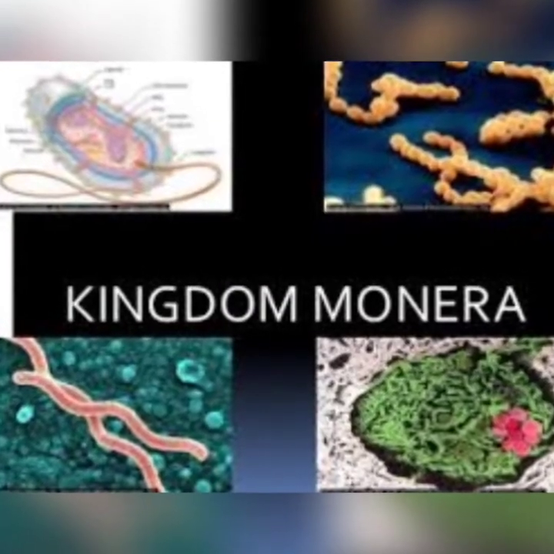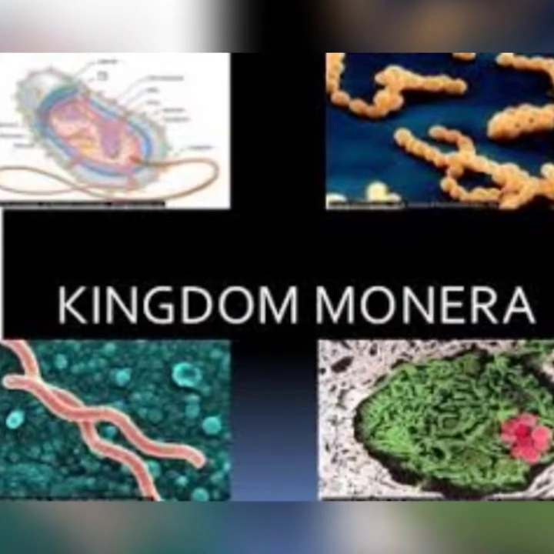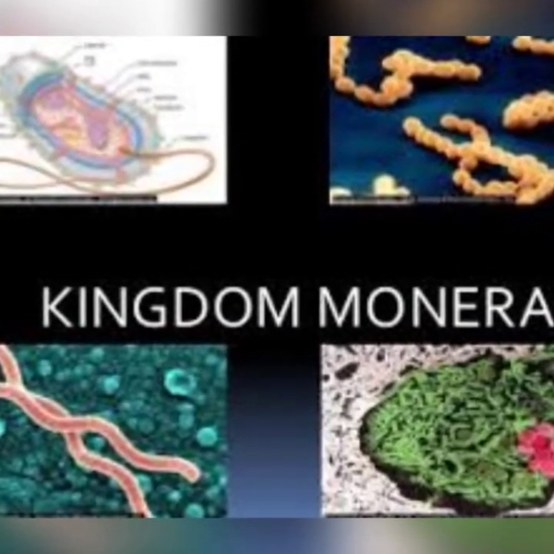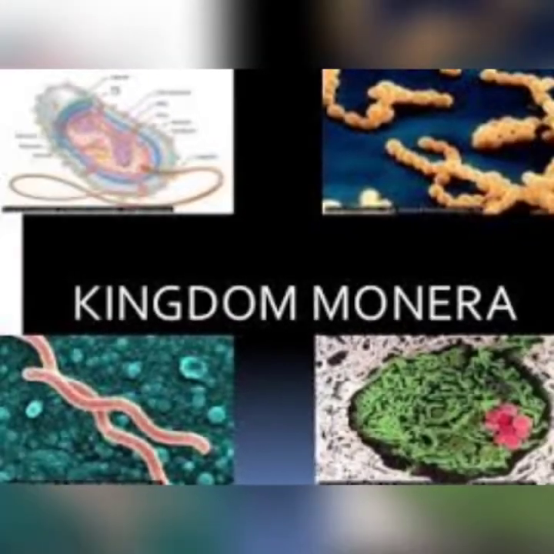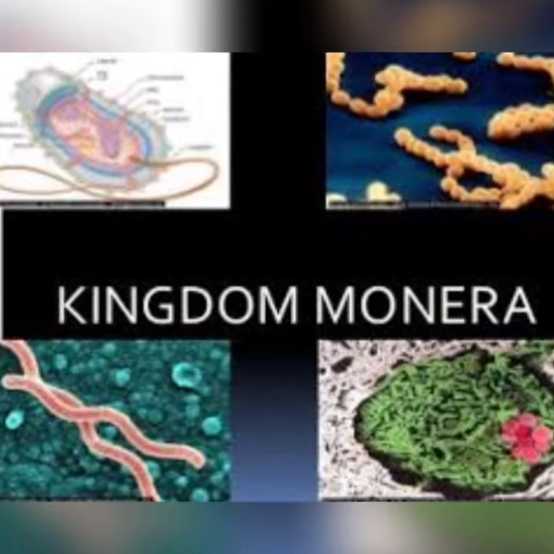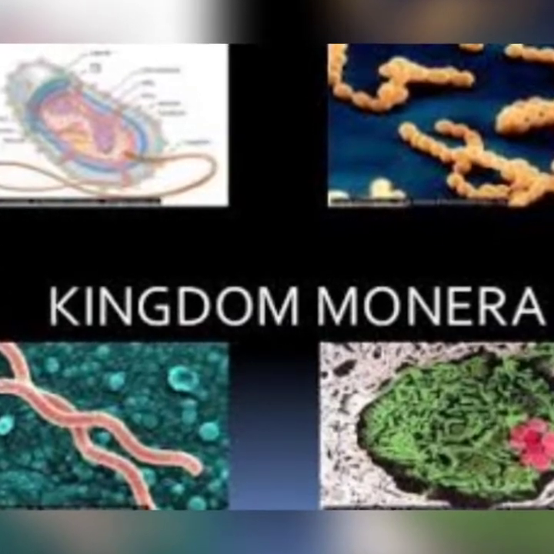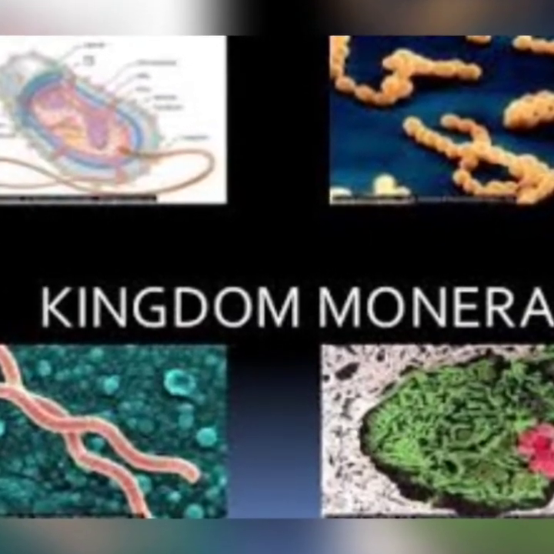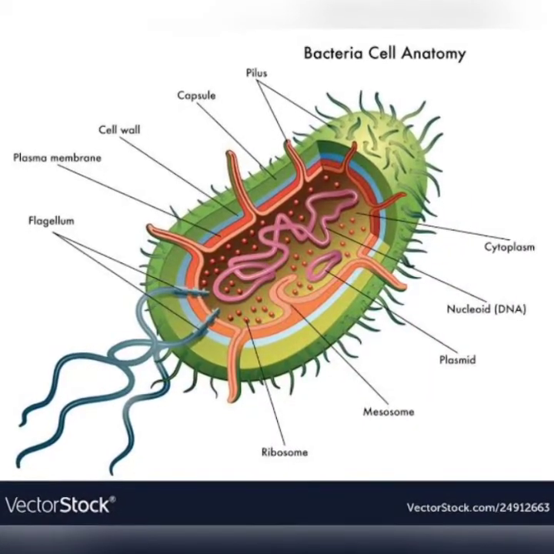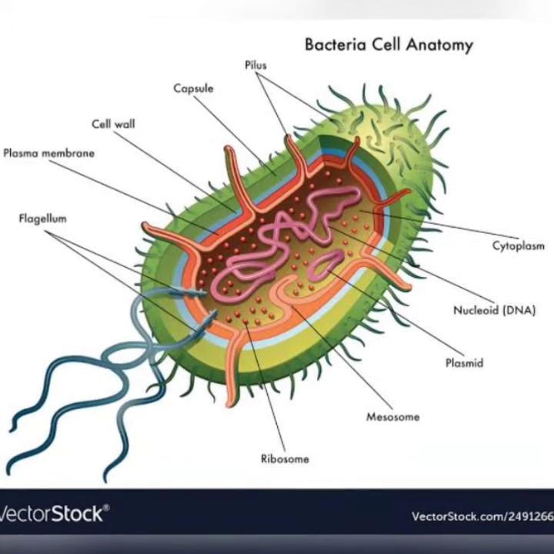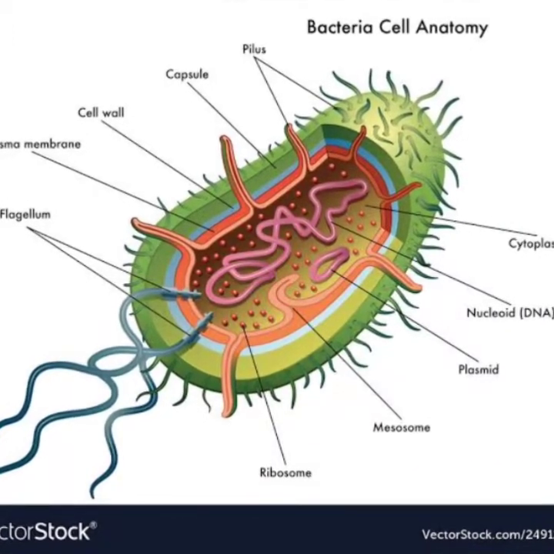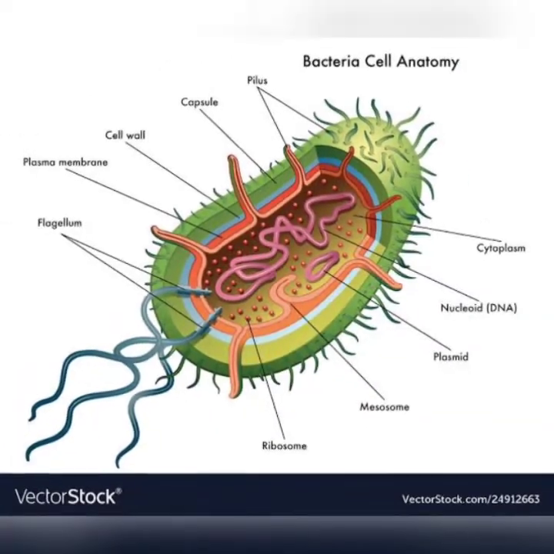One thing is clear here, that the Monerans are only prokaryotes. Next character of Monerans: the cell wall is generally present. Because they are prokaryotes, the membrane-bound cell organelles are absent. Flagella may be present as locomotory organ and is single-stranded. So these are the characteristics of kingdom Monera.